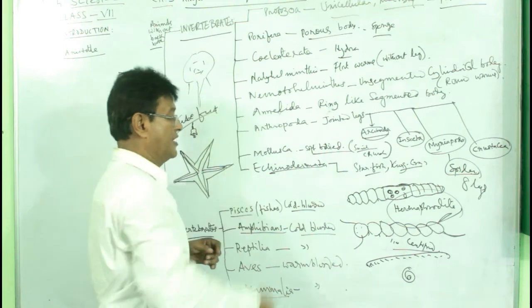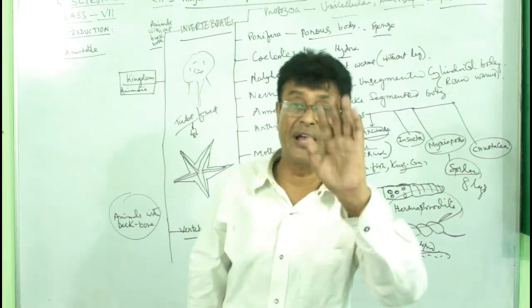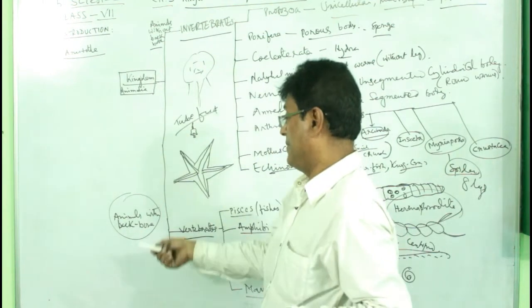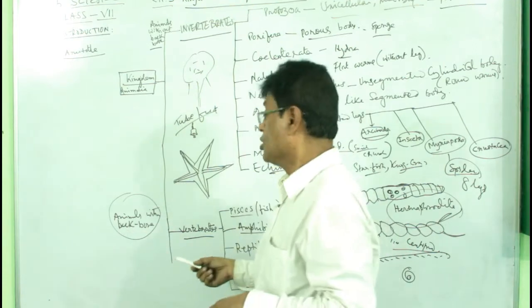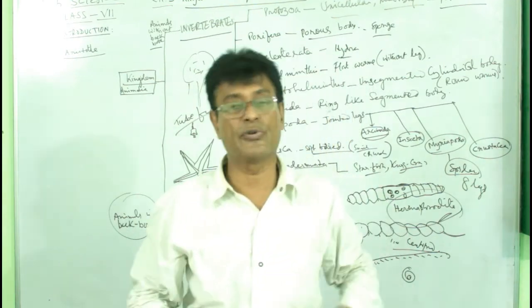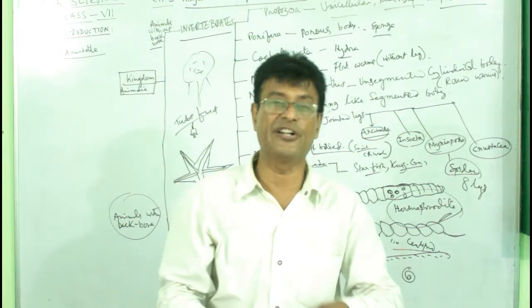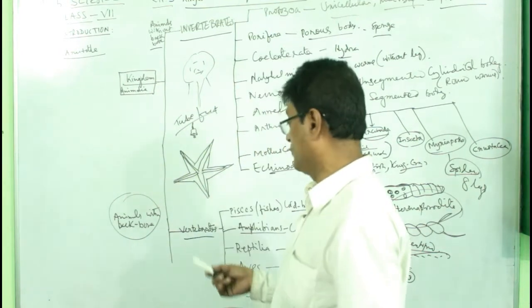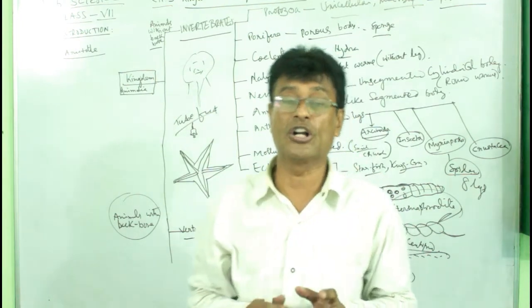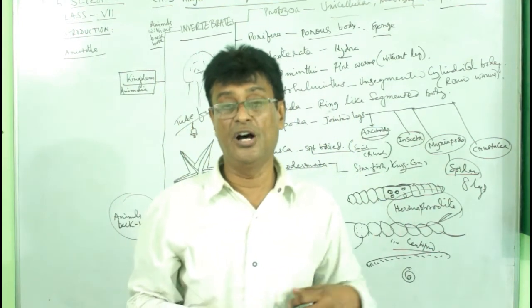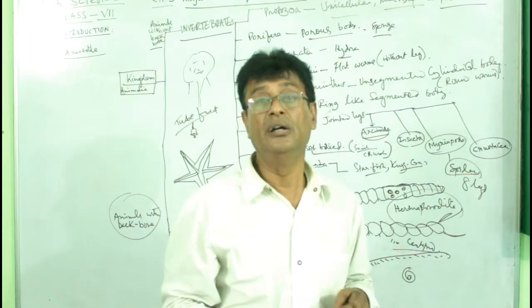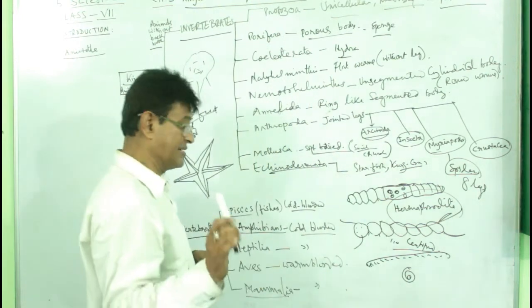Now, after that we have the animals which have bones or a backbone. When the backbone and bones are there, you cannot cut from the back. So you have to cut from the belly side, as I was telling you earlier. From the belly side, if you cut, then you can get all the organs of the body: heart, lungs, kidneys, stomach, etc. More on that later.